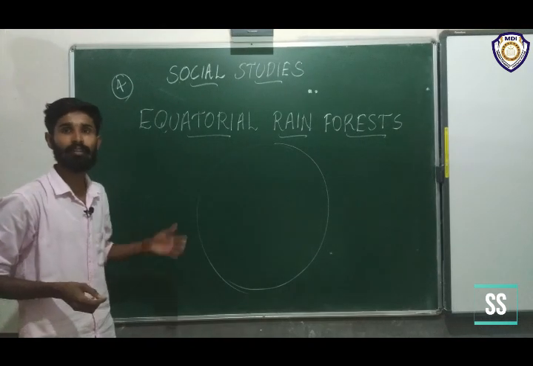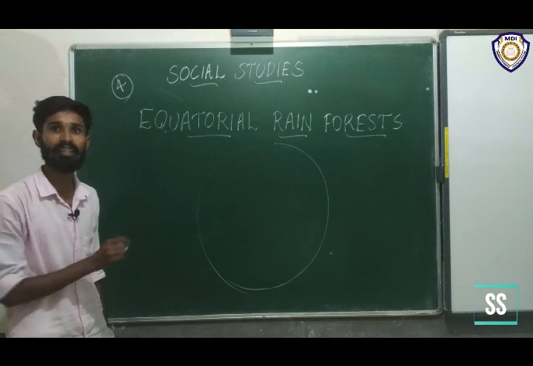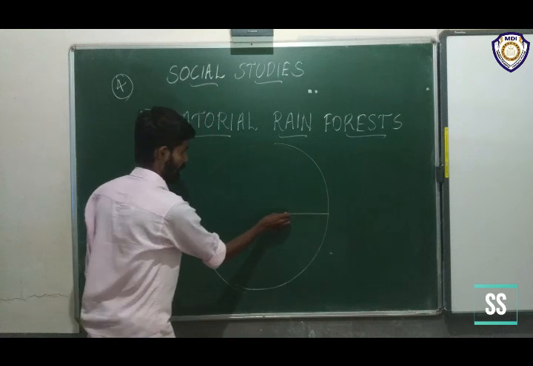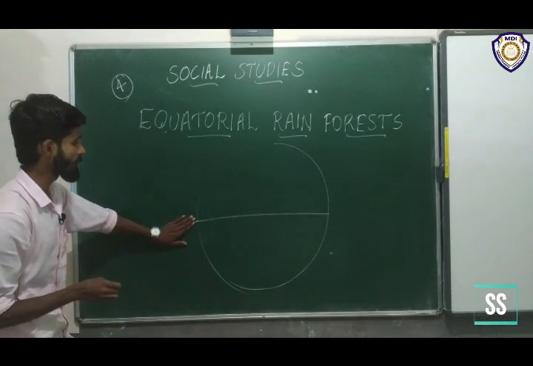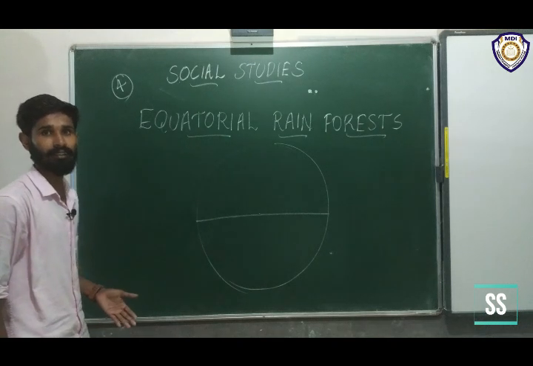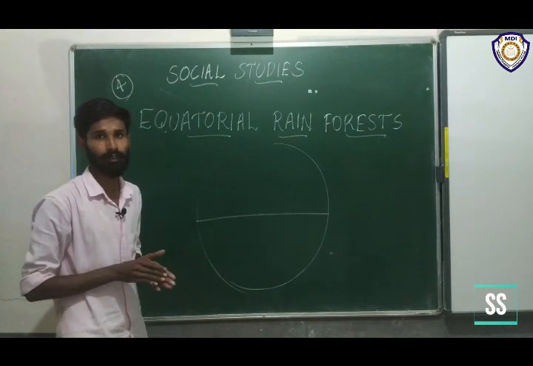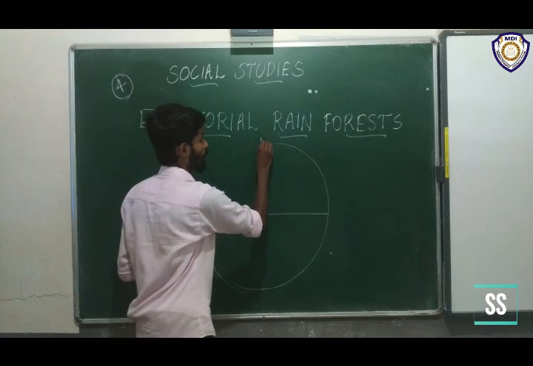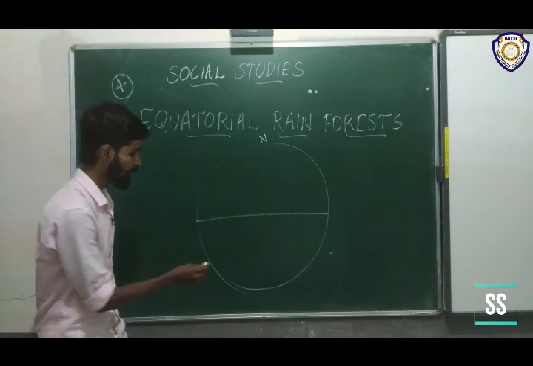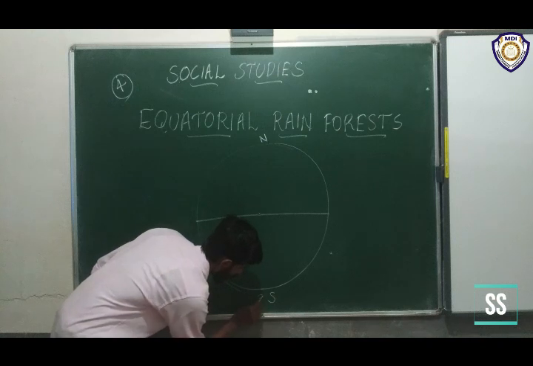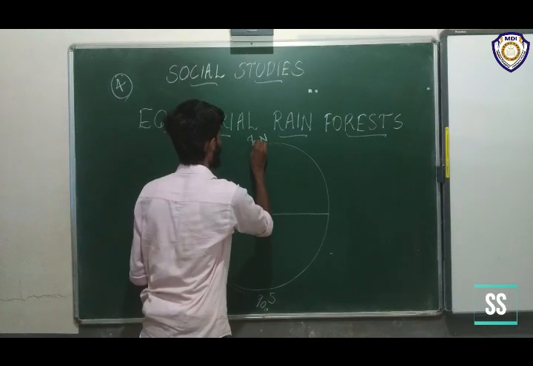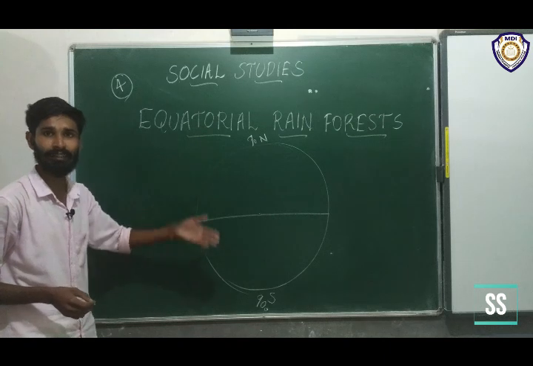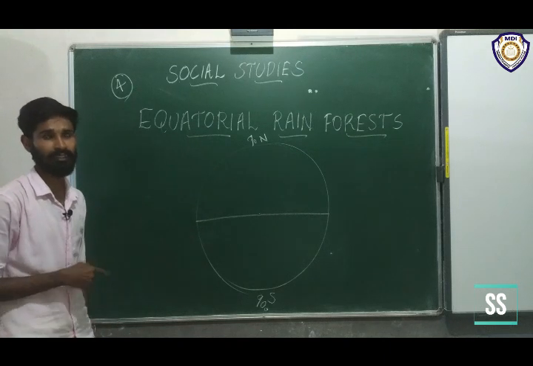Where's the equator? Bhumadhya Rekha. Where's it? Yes, it is present in the center of the earth. The lines of latitude and longitude you have already learned in the previous classes. Then this area is north, and this area is south. 90 degree south and 90 degree north. You have already learned it in the earlier classes.